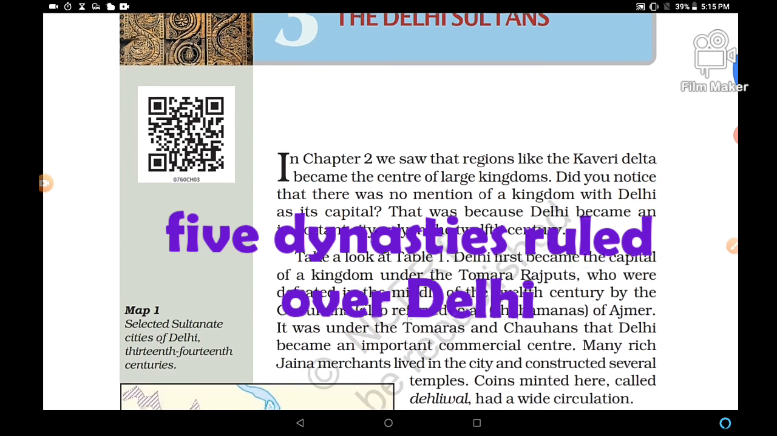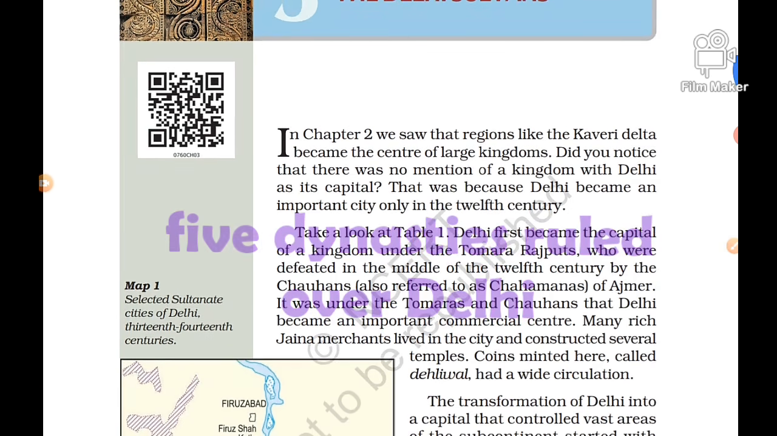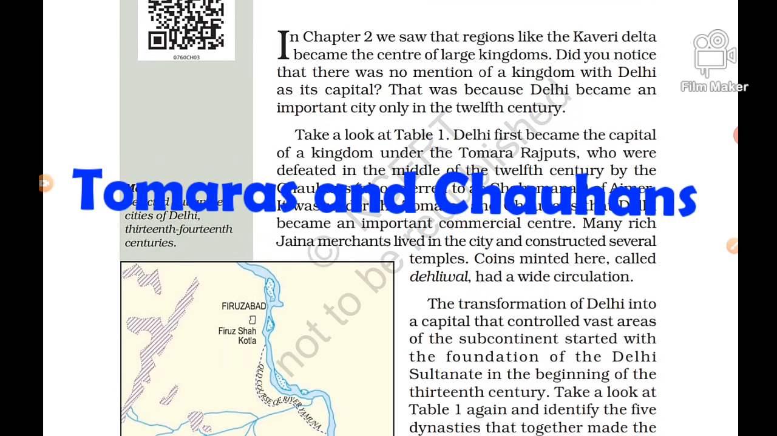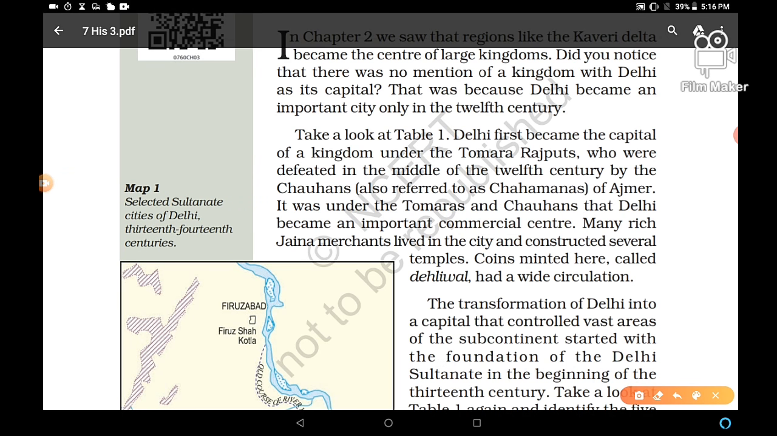Delhi became a very important center in this period, and these 5 dynasties. It's a very easy way to learn these 5 dynasties. I'll tell you. Delhi first became the capital of a kingdom under the Tomara Rajputs. After that, they were defeated in the middle of the 12th century by the Chauhans of Ajmer and Delhi. It was under the Tomaras and Chauhans that Delhi became an important commercial center. Right? Many rich Jaina merchants lived in the city and constructed several temples.